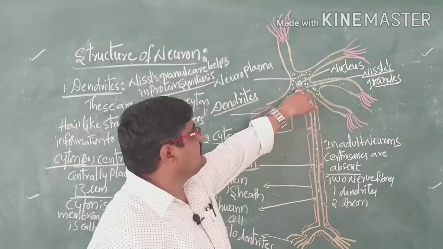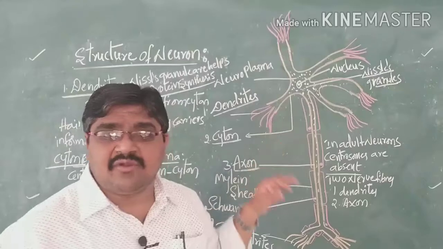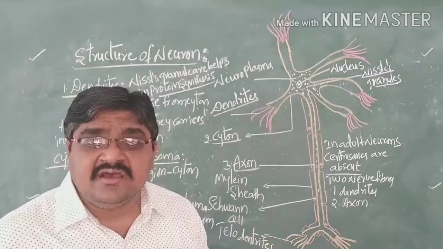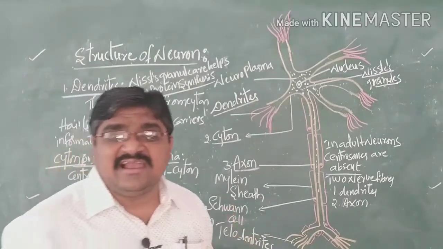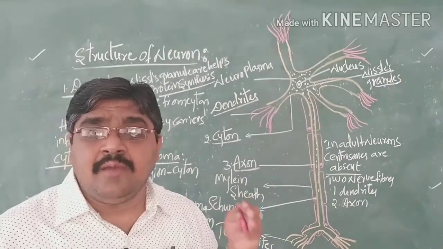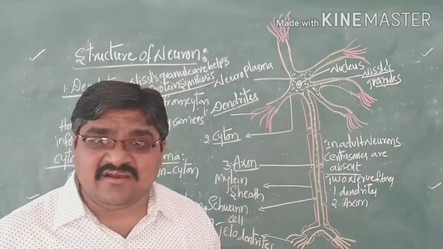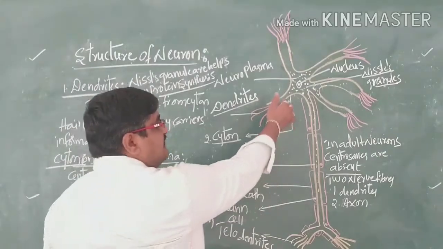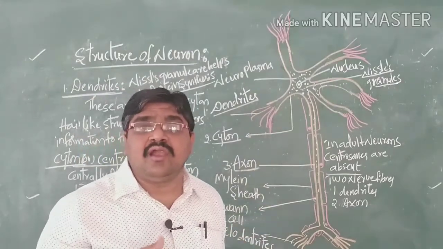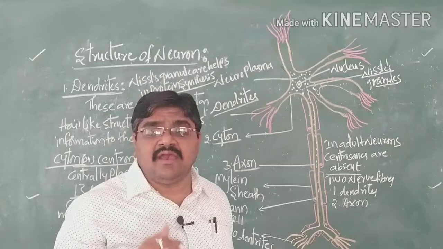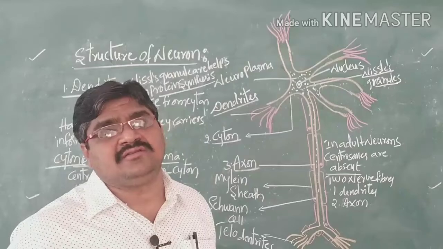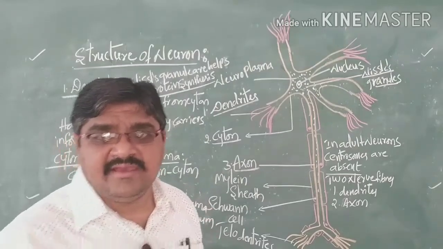Based on the position and number of dendrites and cyton, the neurons are classified into three types. One is called unipolar neurons, the second is bipolar neurons, and the third is multipolar neurons. Now we will discuss what these are.